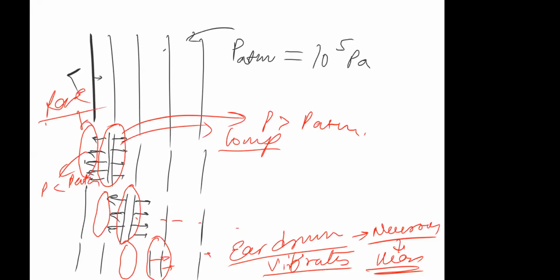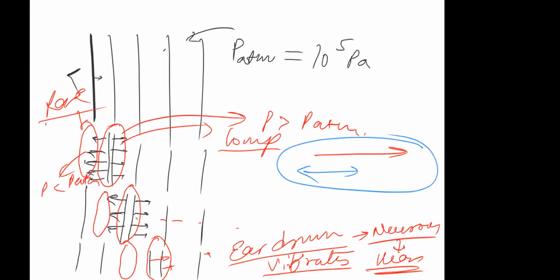Yes, sir. And one more thing: in which direction is the sound or disturbance propagating? This way. In which direction are the particles oscillating? This way, going forward, coming back. If the direction of propagation of the wave or disturbance is parallel to the direction of oscillation of the particles, there is a specific name for these kinds of waves. What do you call them? Longitudinal waves.